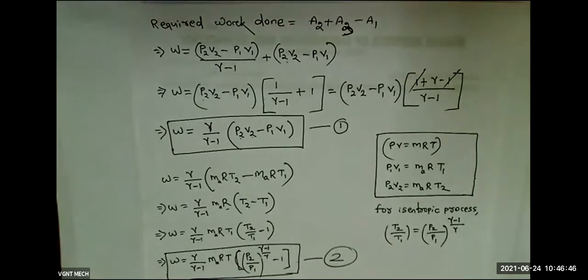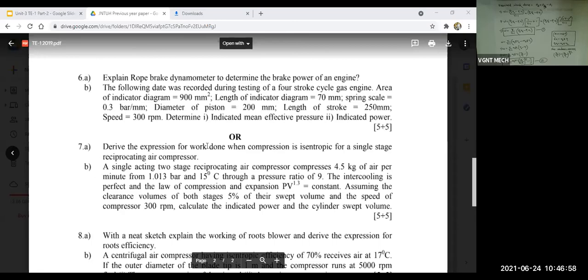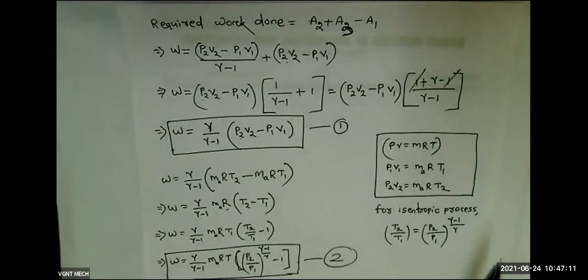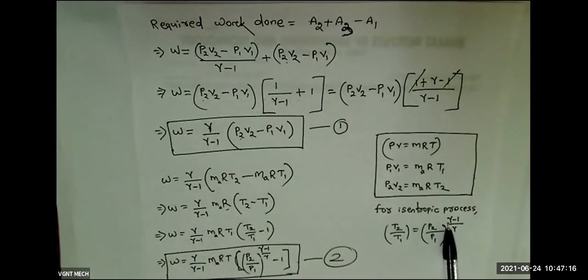In exam, I will show you the question, what modification they will do, but you don't get confused. In exam, this question number 7A, they have written derive the expression for work done when the compression is isentropic. Isentropic means, I told you, reversible adiabatic only. Whatever derivations we have done, this one is for isentropic process. So isentropic means adiabatic process, same as adiabatic process. That's why this gamma came.